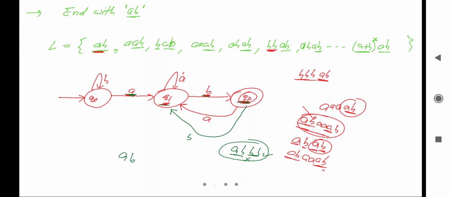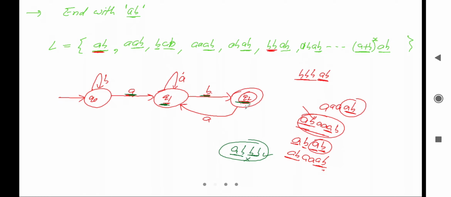On q2 again it is reading b, and from q2 we are going to q1. Now on q1 again we will read b and go to the final state, and again it does not end with ab, so it should not accept this string, which means this is not a valid transition. So this is also not a valid transition. Then where will it be?